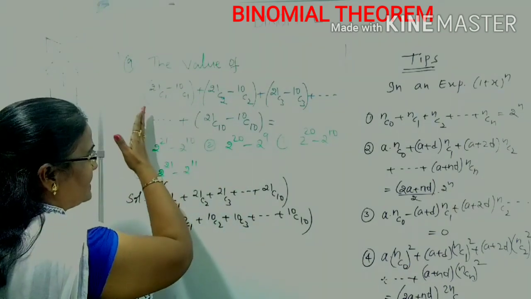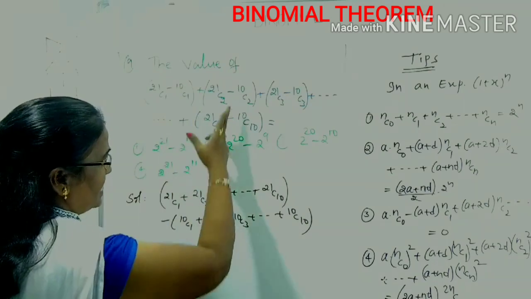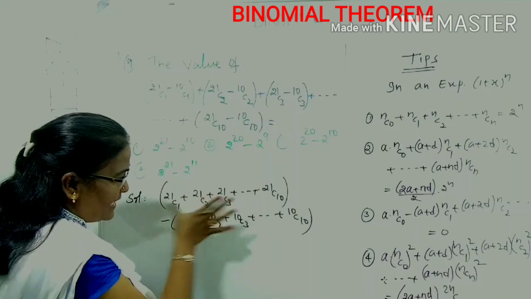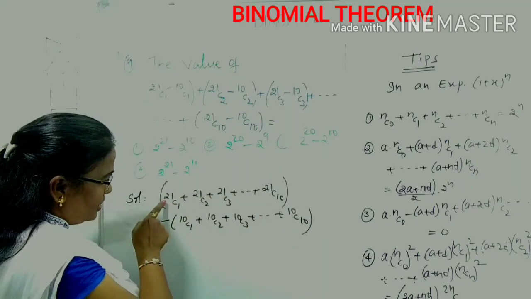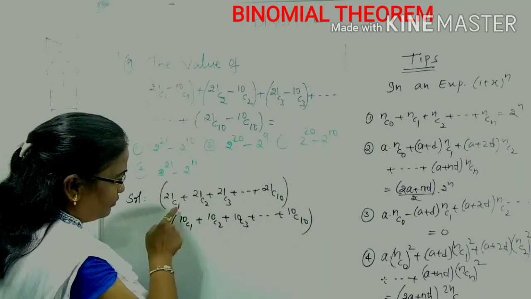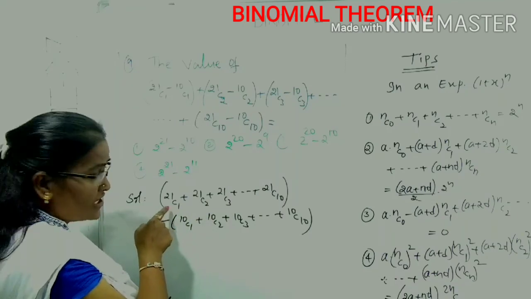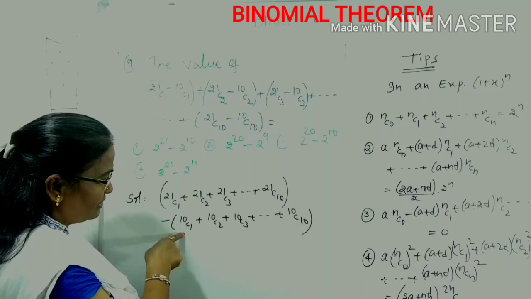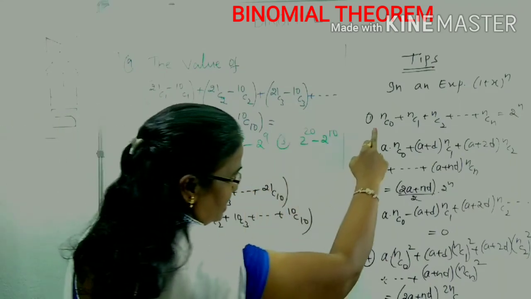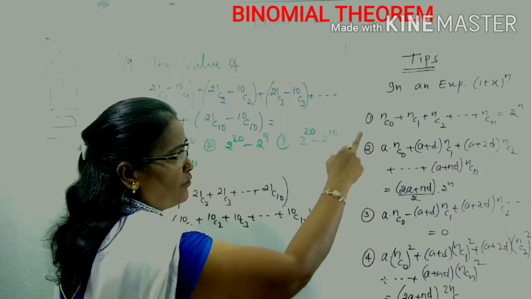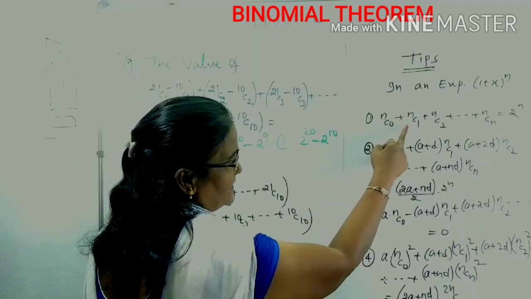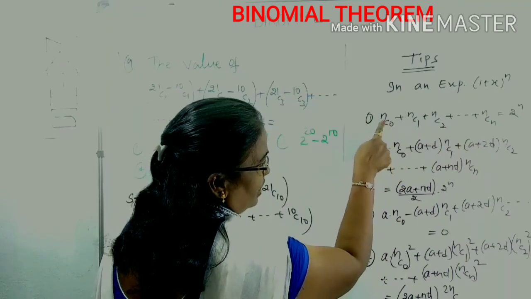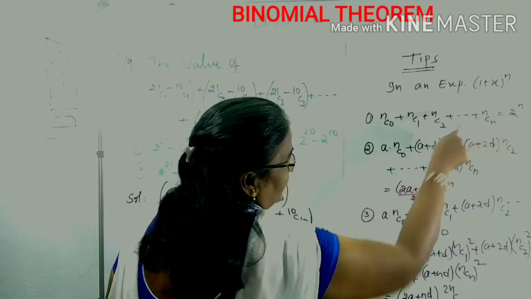I separated the 21 series as one set and the 10 series as the other set. In this expansion, in this bracket, we can observe that it is starting from 21C1, 2, 3, not starting with 0. It is also starting with 1, 2, 3, not with 0. You have to concentrate on this step. Here NC0 plus NC1, NC2 up to NCn, starting with 0 up to n, the sum will be 2 power n.